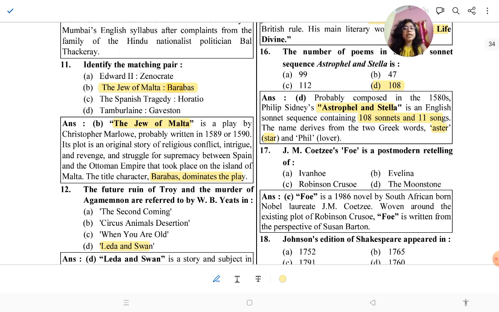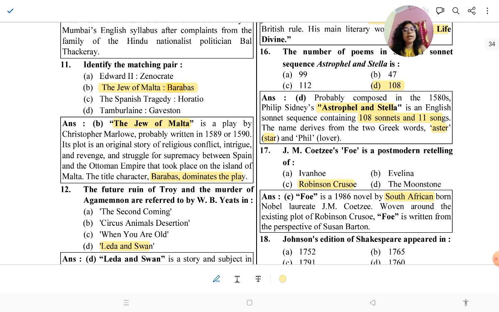J.M. Coetzee's Foe is a postmodern retelling of Robinson Crusoe. Foe is a 1986 novel by South African-born Nobel laureate J.M. Coetzee. You should know about this because sometimes they ask this type of question, where they give you two or three statements and you have to choose the right one. So J.M. Coetzee was a Nobel laureate, and this time they also gave some questions about who are the Nobel laureates and who are not.